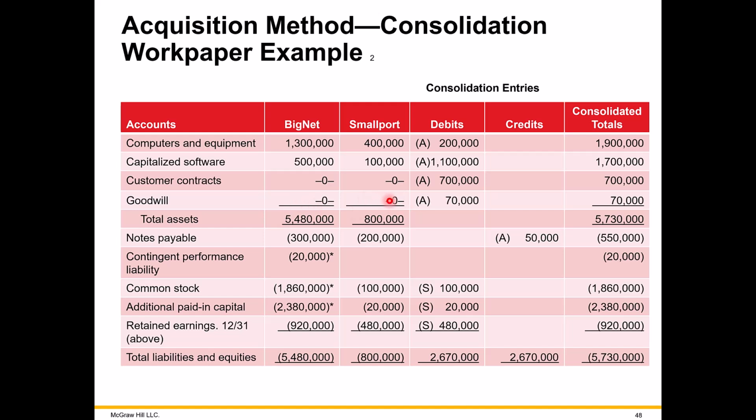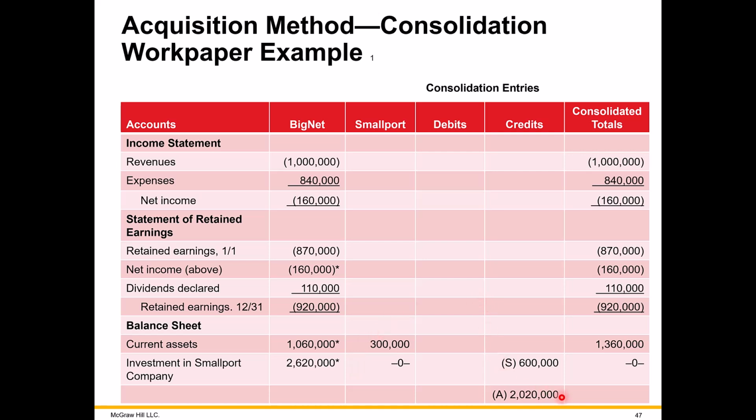Of course, it's not going to be here, but it's only going to show up on the consolidated financial statement, including an adjustment to fair value of the liabilities of the sub. So again, combining all the A's together here results in the remainder of the investment being closed out or zeroed out on the consolidated financial statement.